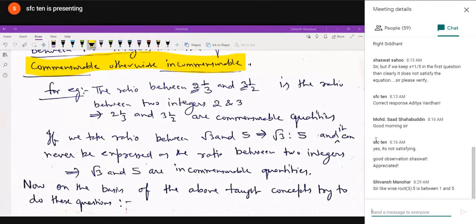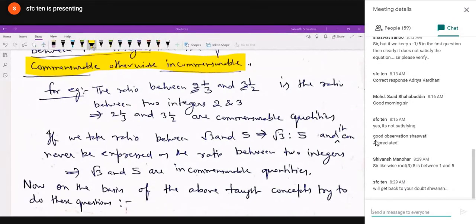Okay, so let us begin with the assignment part first. In the assignment part, like question number 1